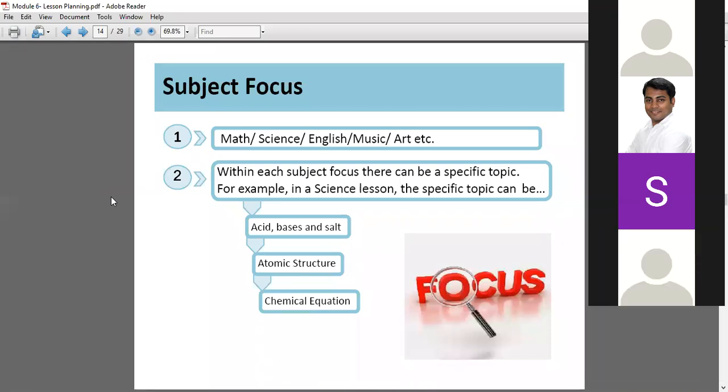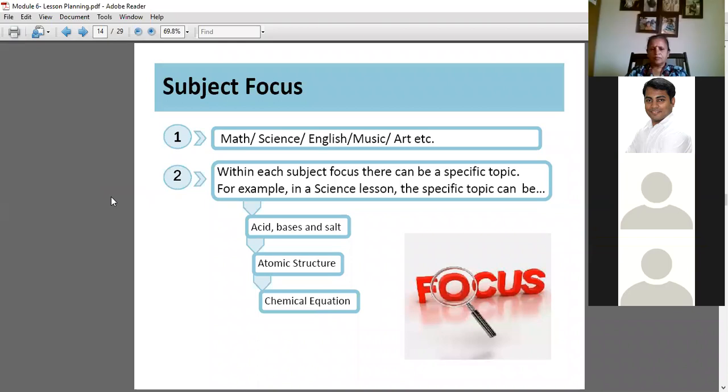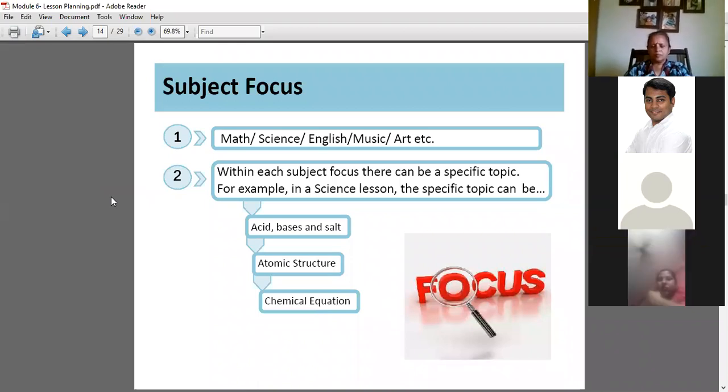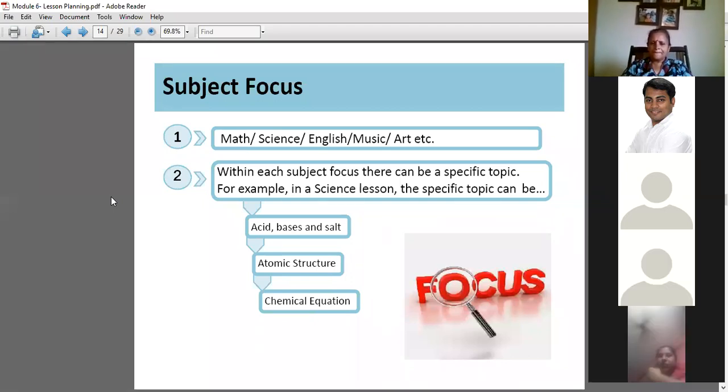What is subject focus? What subject are you teaching? And then within each subject focus, there can be a specific topic, right? Yes. So in preschool, what will be the subject focus?